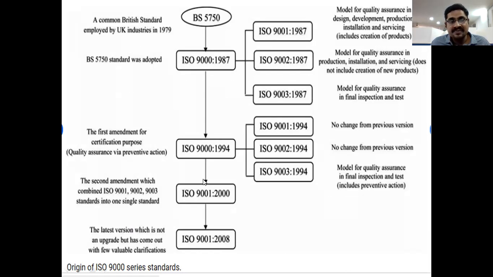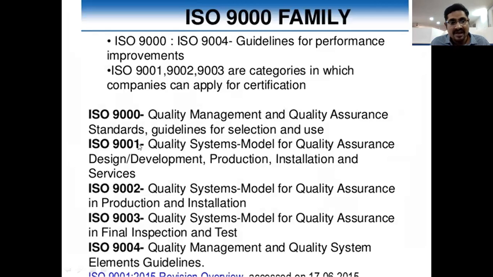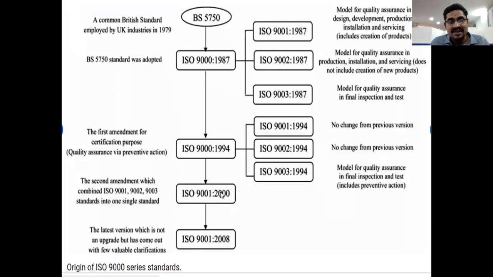These three were combined in the year 2000 into one single standard.